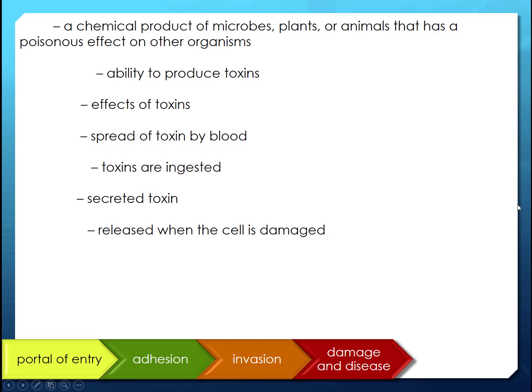Okay, more terms. We talked about exoenzymes. Now these are going to be exotoxins, right? If I'm talking about any chemical product that an animal produces that's poisonous, that's going to be a toxin. And if they can produce a toxin, what's the word? Toxigenicity, right? The effect of toxins is called toxinosis. If it's spread by the blood, it's called toxemia.